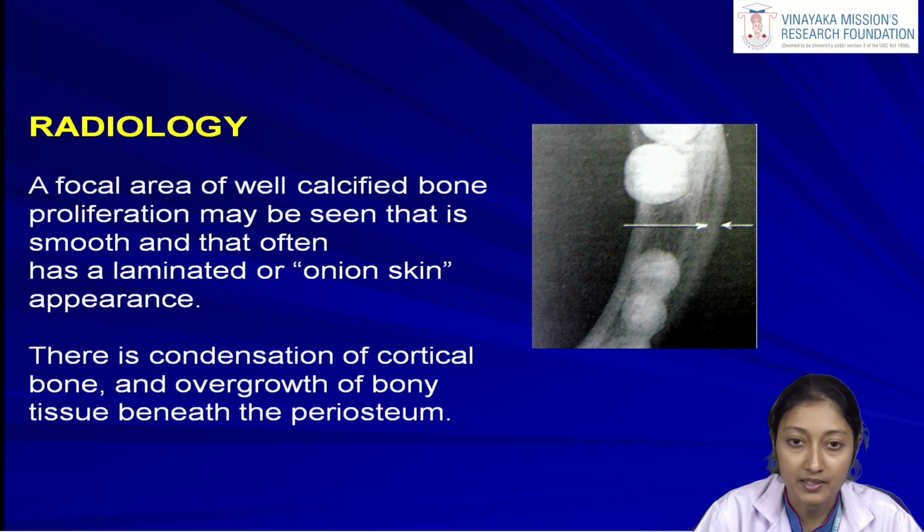Since the extra bony tissue is forming beneath the periosteum because of this periostitis, we can have an onion skin appearance. Earlier we discussed a moth-eaten appearance, which is common to all the suppurative osteomyelitis. Then we talked about a cotton wool appearance, which is usually seen in Paget's disease, but also can be seen in the other condition, which is chronic focal sclerosing osteomyelitis. Here we are discussing the onion skin appearance of the radiographic picture, which is specific to Garre's osteomyelitis, because it is a hyperactive reactive osteomyelitis.